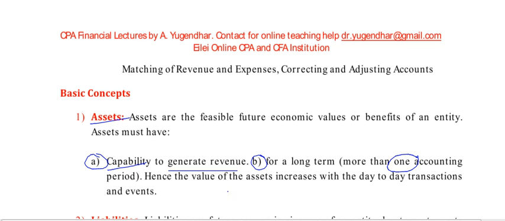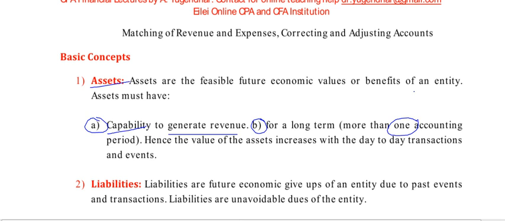So assets increase the value of the company. Hence, the value of the asset increases with the day-to-day transactions and events. Day-to-day transactions and events means sales, production of goods and services. Whatever we are producing with the help of the asset and selling in the market, we are generating the revenue. The profit or loss is not considered. Only generating the revenue is most important.